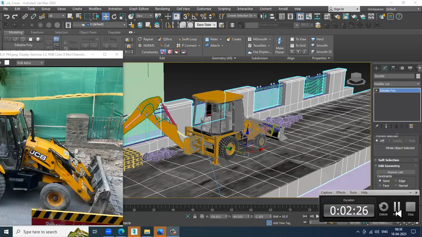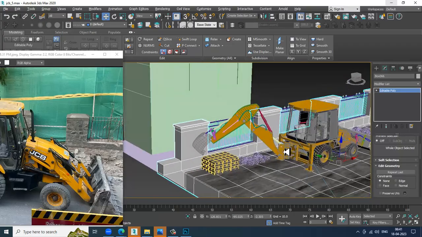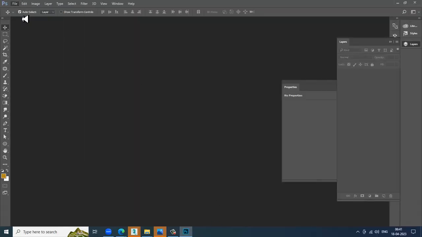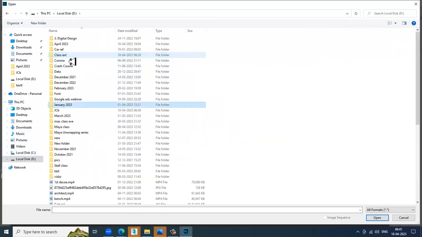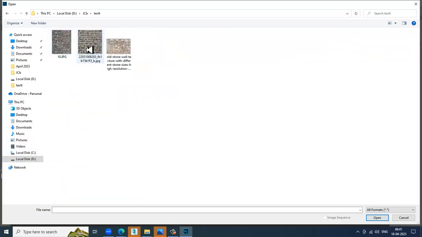So let's find some texture over here. Now let's go into Photoshop. Let's open Photoshop and open an image. I'll just open this image over here.